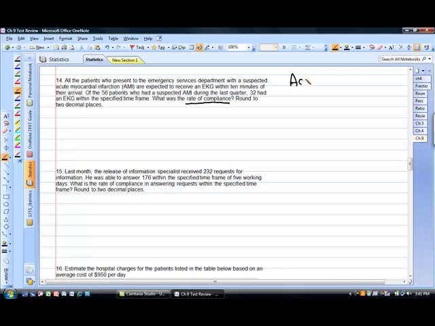Again, this is one of those actual over potential. So we had 32 who had an EKG over a potential of 56 who could have had an EKG. Multiply our 32 times 100, and that gives us 57.14%.